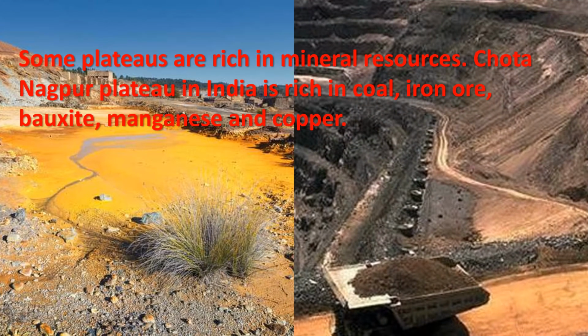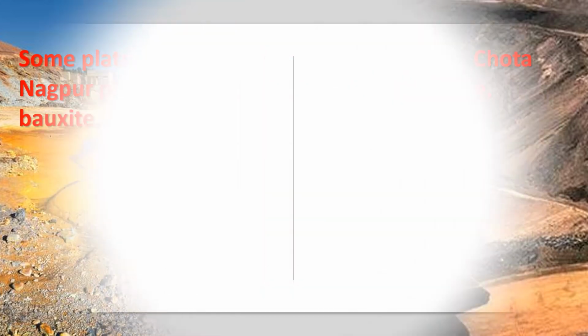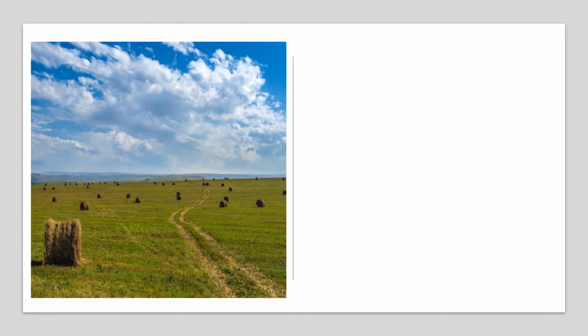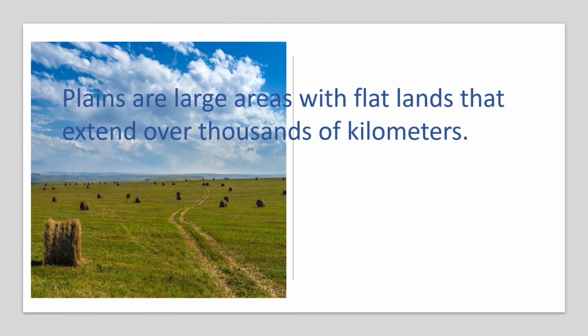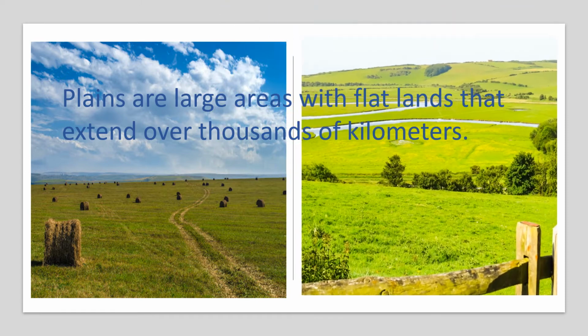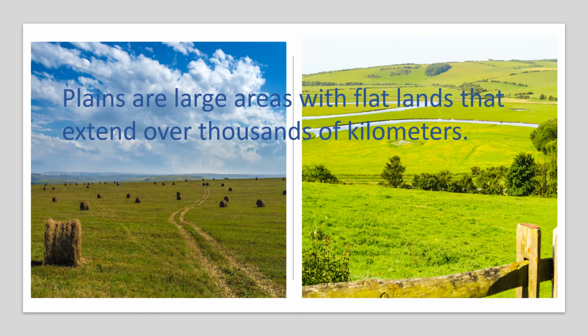Now students, I am going to discuss with you plains. Plains are large areas of flat lands that extend over thousands of kilometers. Plains are formed by rivers that rise in the mountains and flow down. In the process, rivers carry sand and silt along and deposit them on river banks.